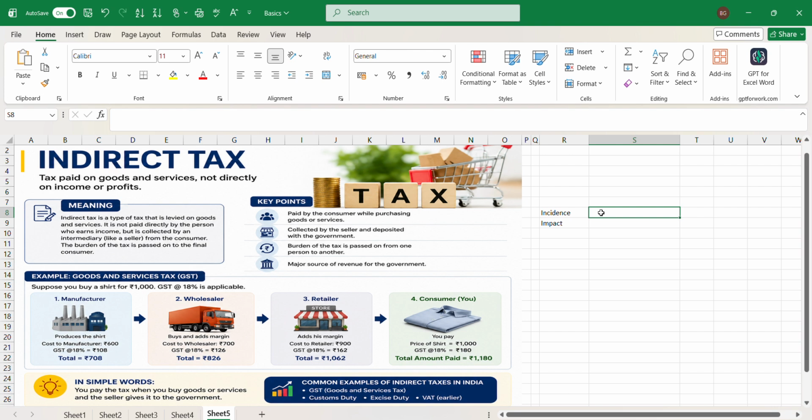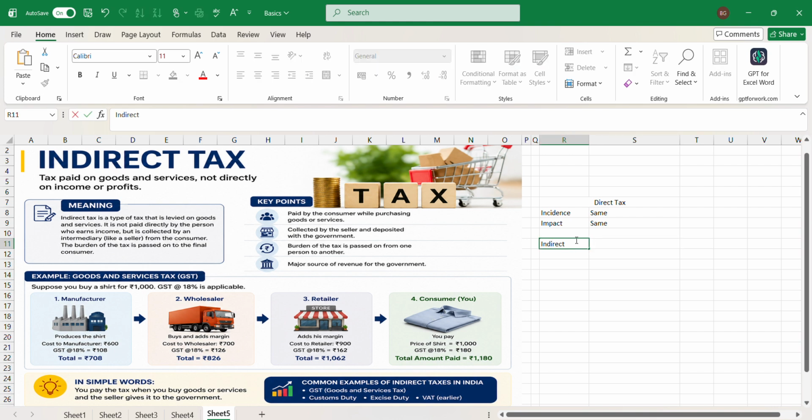So what does it mean? That means that the person who earns an income and the person who pays a tax are two different persons. It is not the same person, as we explained in direct taxes. In the case of direct tax, what did we study? Incidence and impact, both on the same person. What is incidence and what is impact? Incidence refers to earning an income, and impact refers to paying taxes on that earning to the government. Then what is indirect tax now?